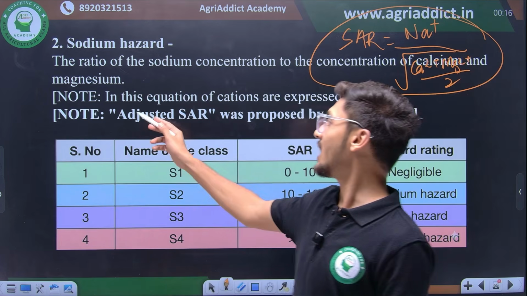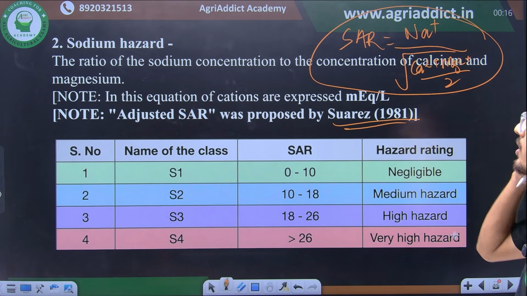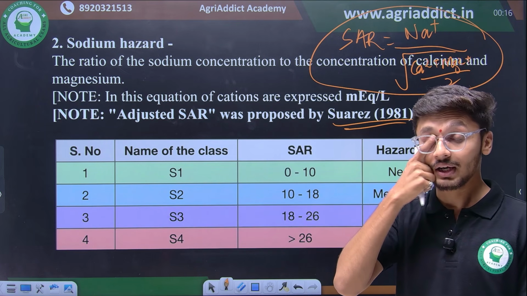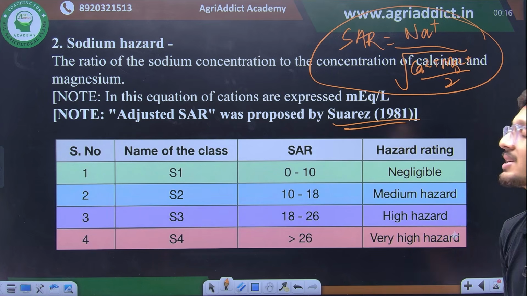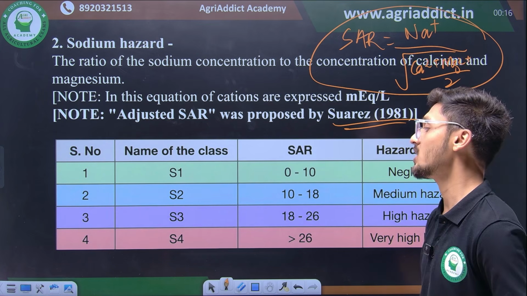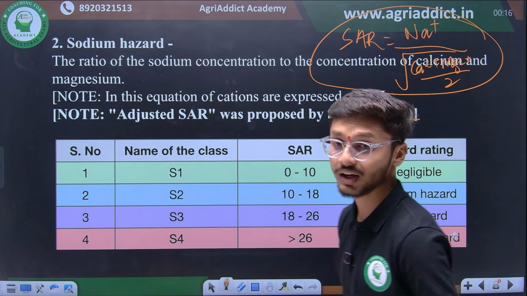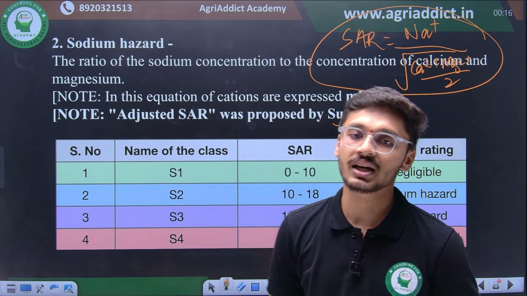And the adjusted SAR was proposed by Suarez in 1981, with the general SI unit of SAR as milliequivalent per liter. So on the basis of SAR, the sodium hazard classes are divided into 4 different types: S1, S2, S3 and S4, with SAR value of 0 to 10 corresponding to class S1, where there is negligible hazard and you can proceed with normal irrigation practices.